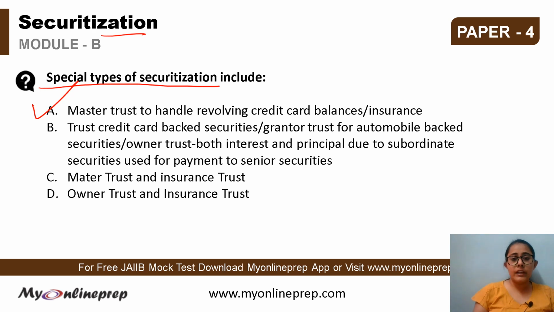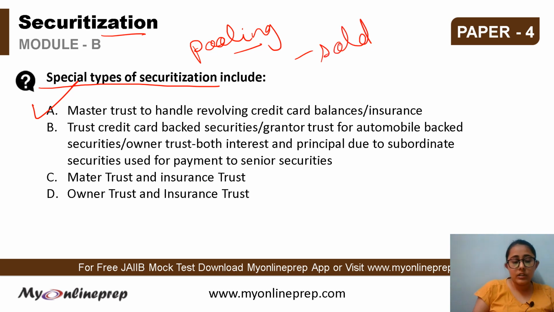If we want to take a quick revision of securitization, तो यहाँ पे क्या होता है, this includes pooling of the various types of contractual debt, such as इसमें क्या क्या आता है, residential mortgages, then commercial mortgages, and auto loans, credit card debt. All these obligations, these are pooled in, and then these are sold to the third party.